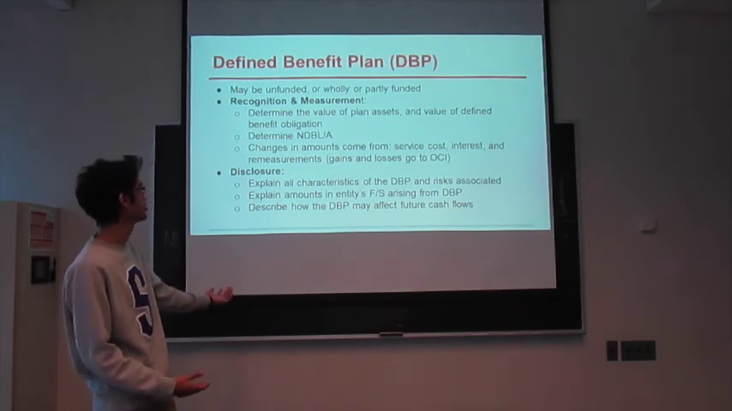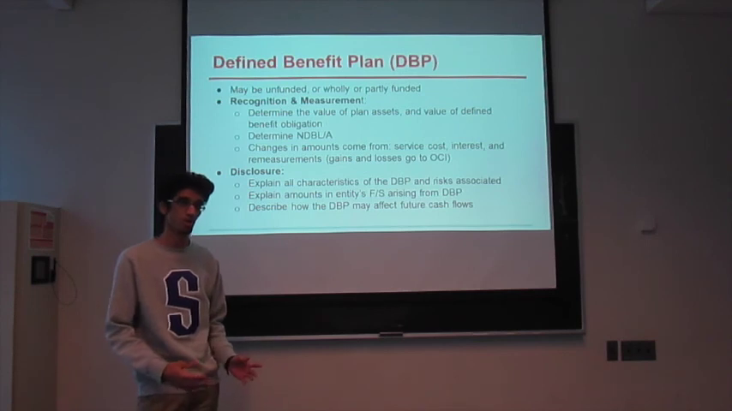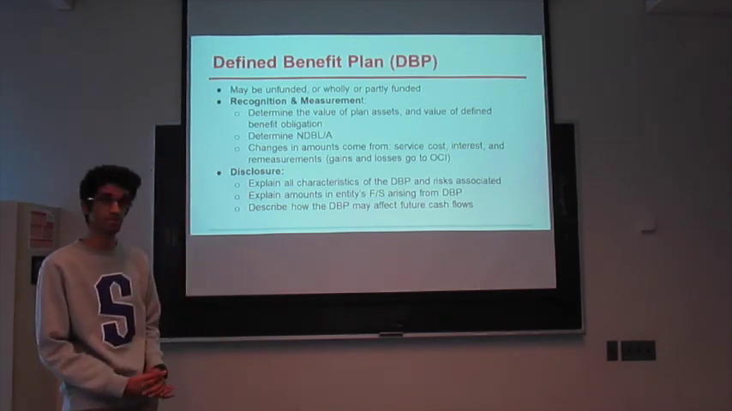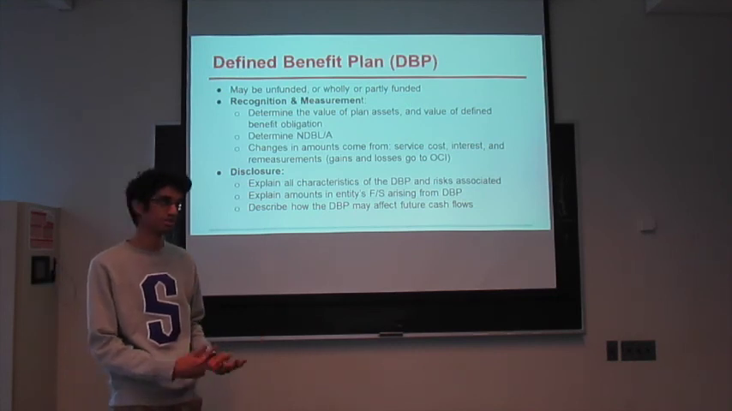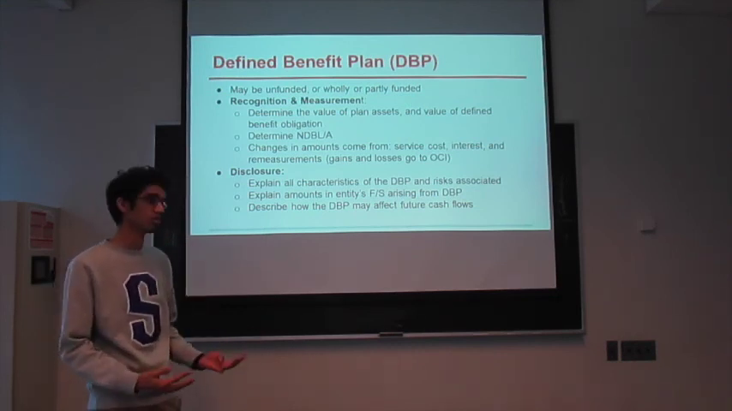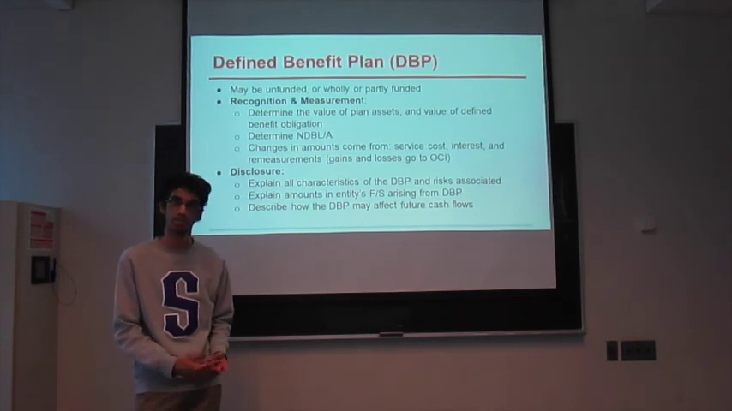OCI. And as far as disclosure is concerned, IFRS simply requires that all characteristics of the plan and risks be disclosed, all amounts from the financial statements arising from the DBP be disclosed, and lastly, simply to describe how the plan may affect the certainty and timing of future cash flows.